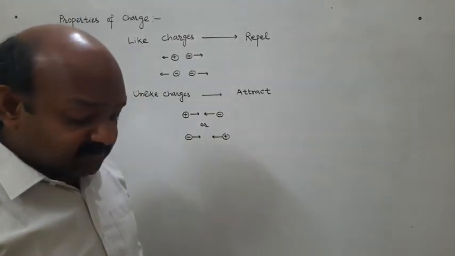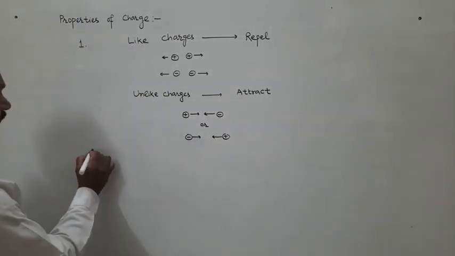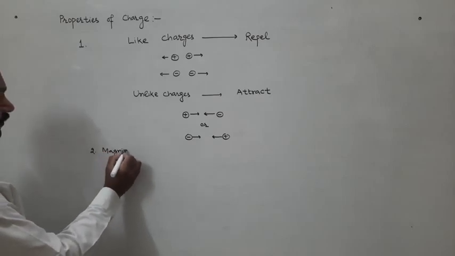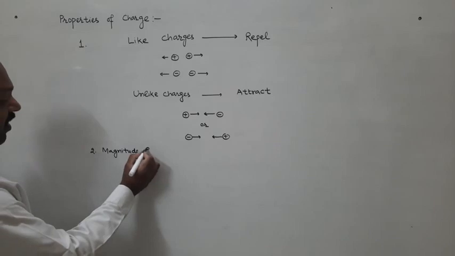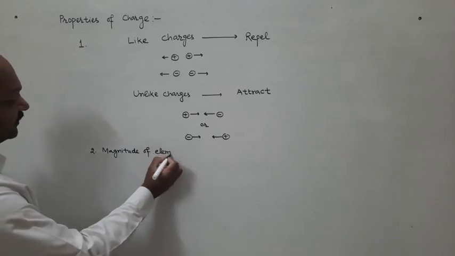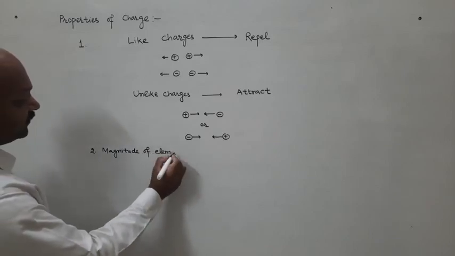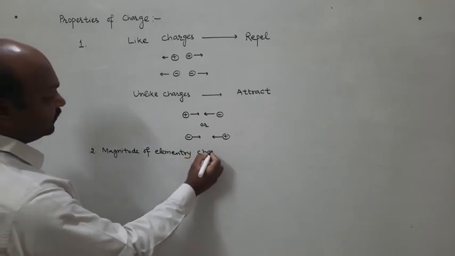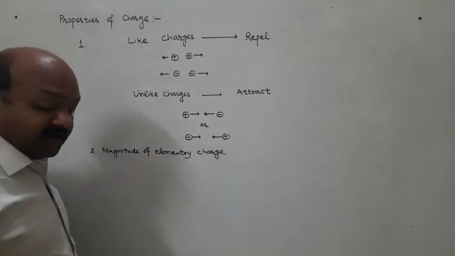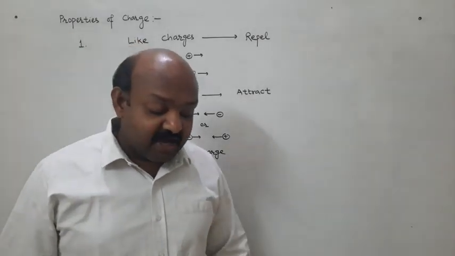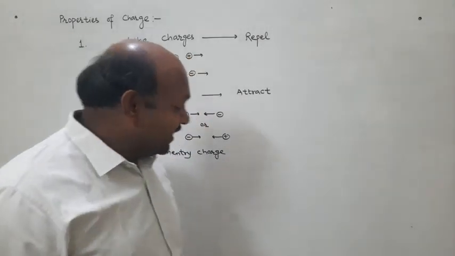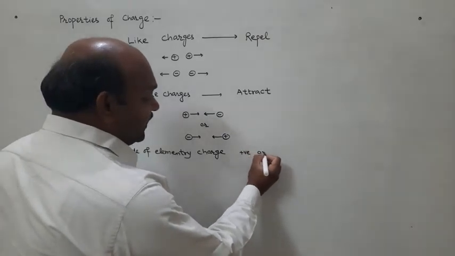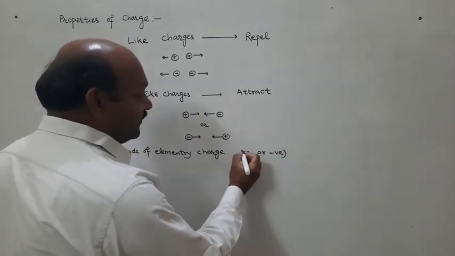Second property is magnitude of elementary charge. It can be positive or it can be negative.